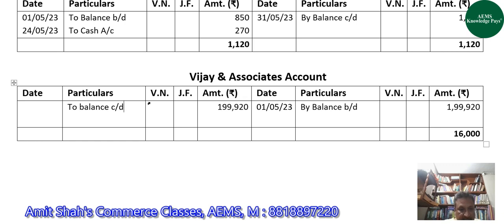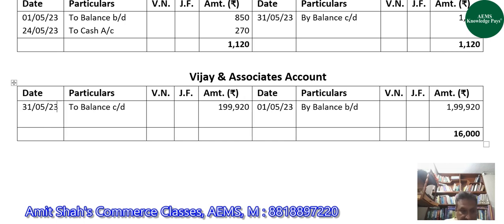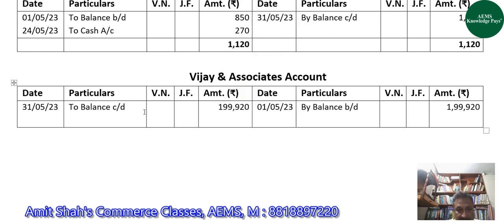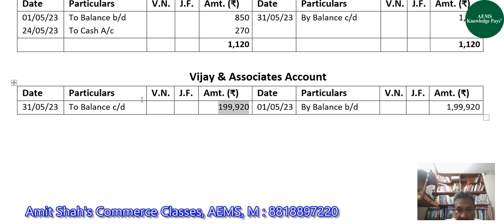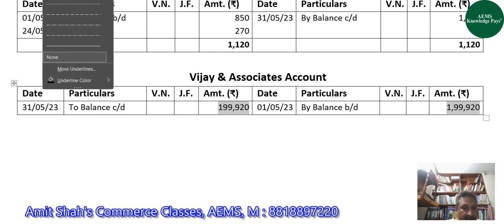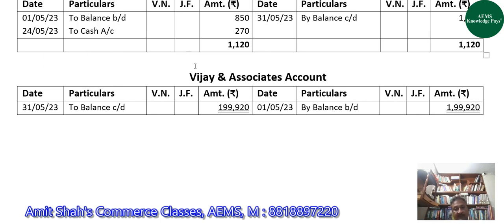For which we'll write to balance c/d on 31st May 2023. A line of total here also will not be there, but we will underline it with double lines like this. This is the capital account.